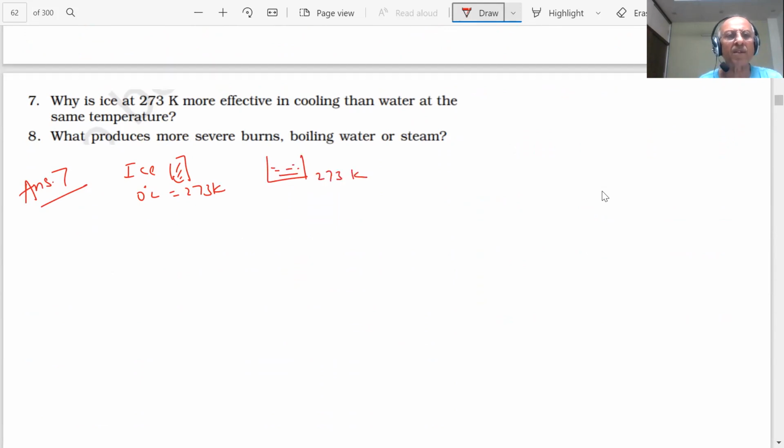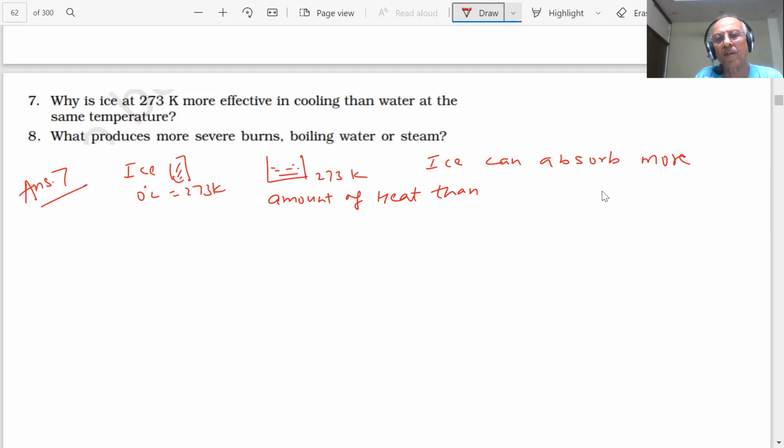Which will be more effective in cooling? Sir, ice. Why? Sir, this is because of latent heat of fusion. Okay. Because ice can absorb more amount of heat than water.